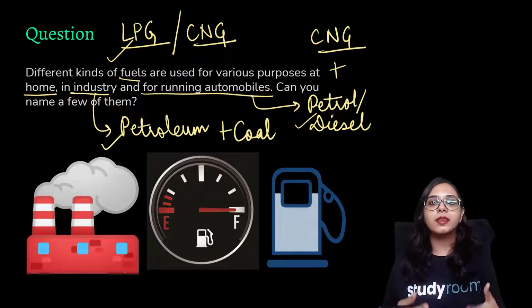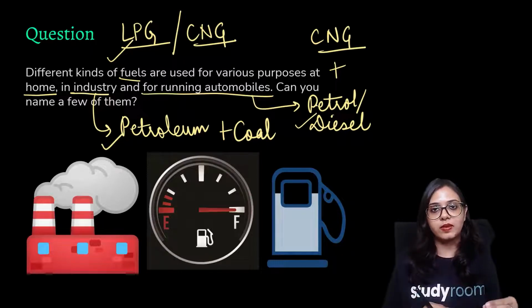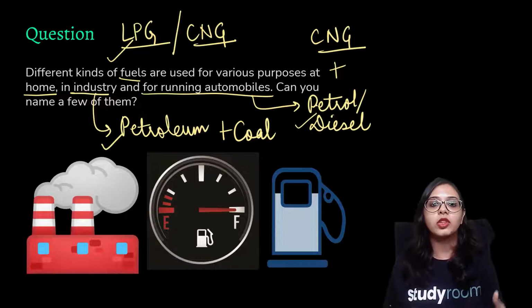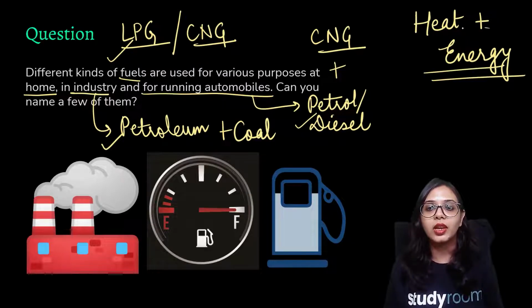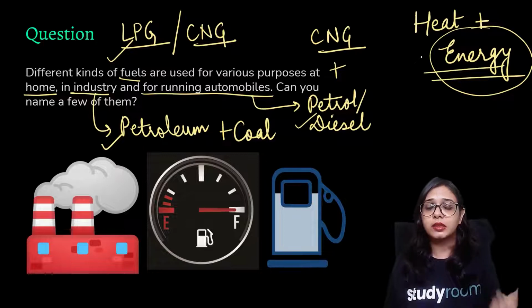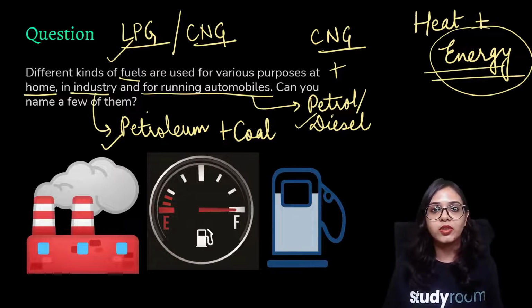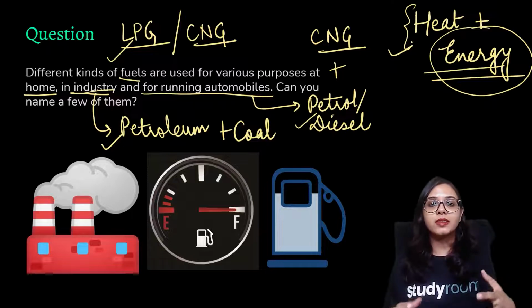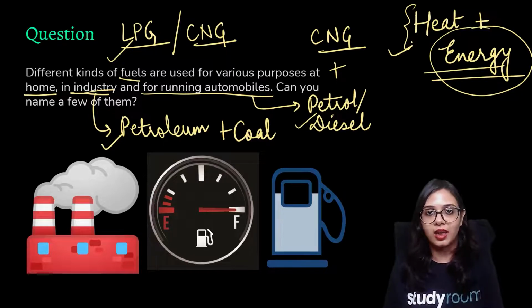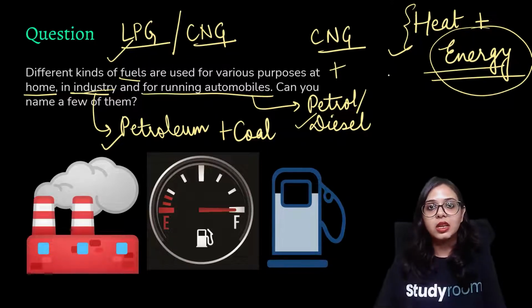But what is the process by which these fossil fuels are used for the production of heat or energy? We know that this energy is utilized for running automobiles, for running different machineries in industries, and also for cooking food at our homes. And the heat that is released renders the temperature of the products high, and is then used for various other purposes and manufacture.